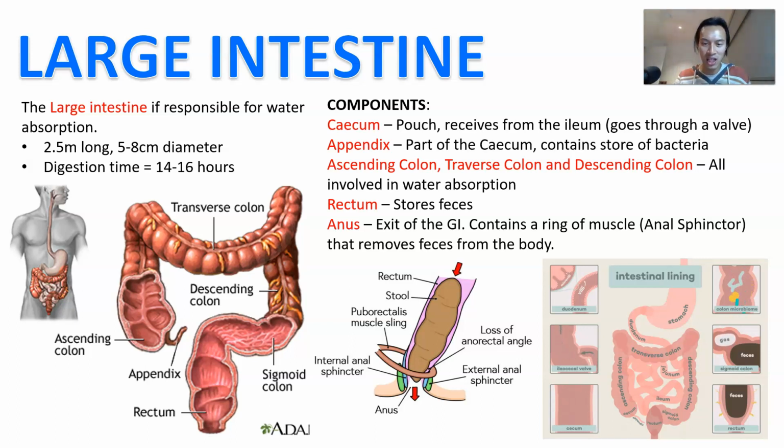So very fascinating thing that I learned not too long ago when setting this up. But that's essentially how you hold your poop in: the combination of your anal sphincter and the puborectalis muscle sling that's attached to your pelvis, right? Pretty remarkable, okay? You also have an appendix that doesn't really do a whole lot, but scientists reckon that it contains a bit of a store of backup bacteria, because along the way you have a lot of beneficial bacteria breaking down some of that food for you and allowing you to get most of the nutrients out of it.